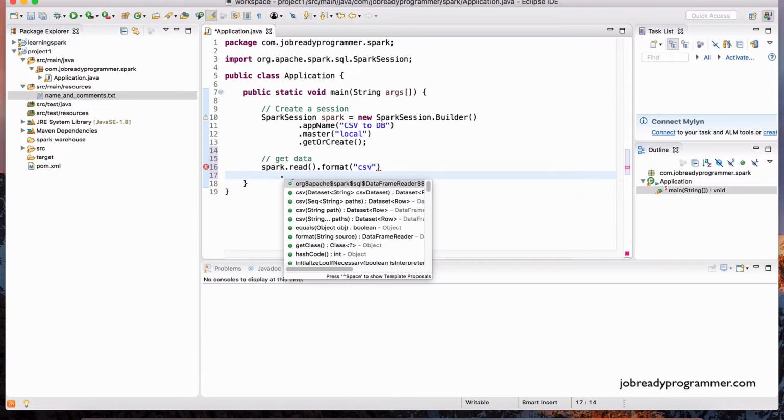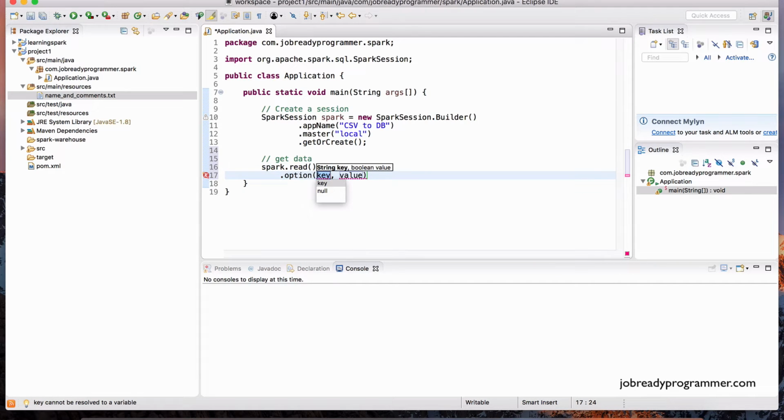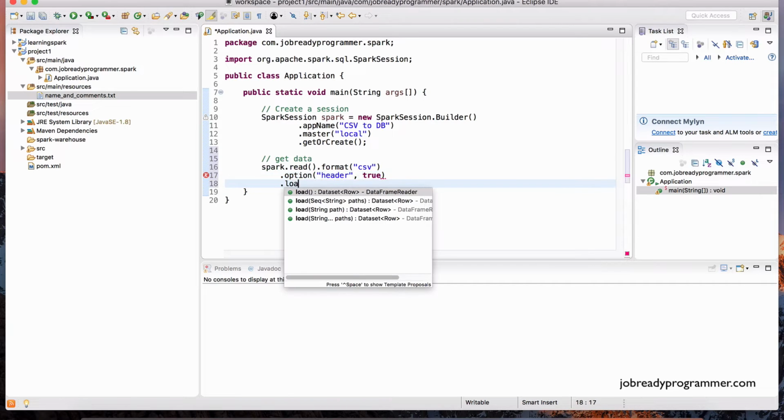And then we specify whether this file has a header or not. Okay, CSV files could have headers or they could not have headers. So we have that option here. So we can specify whether the header is true or false. So in our case, and I'll show you the file in just a moment, it's going to be true. And then we do load.